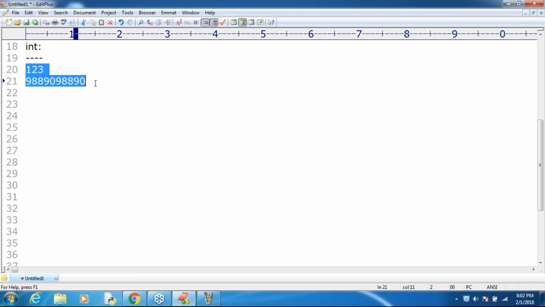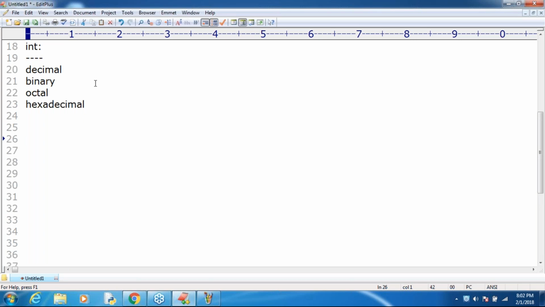In how many ways can we specify int values? There are 4 ways: decimal, which means base 10, then binary, octal, and hexadecimal. We can represent integral values in these 4 forms.